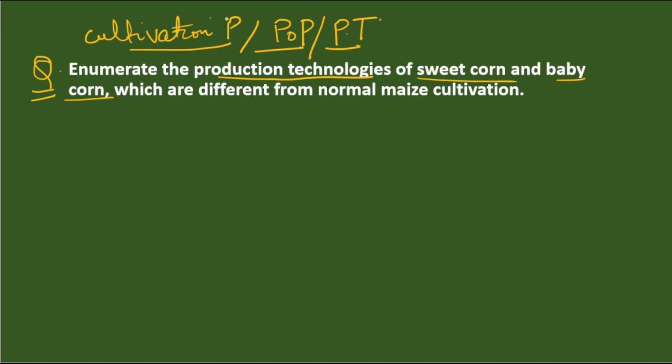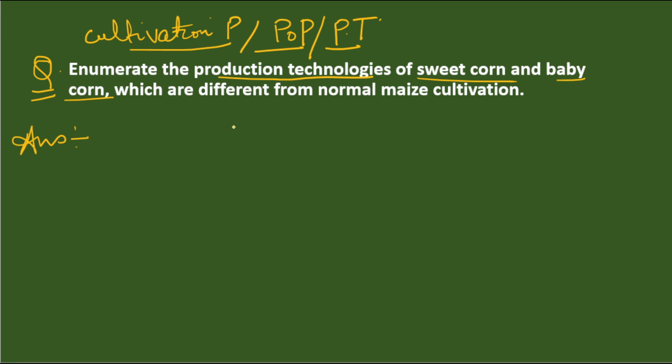So you just have to keep in mind that whenever such words are used, you have to give the answer about how to produce, how to cultivate sweet corn and baby corn, what are its production technologies which are different from normal maize cultivation. So we will see how to approach this answer.